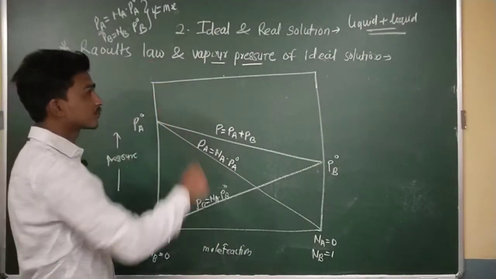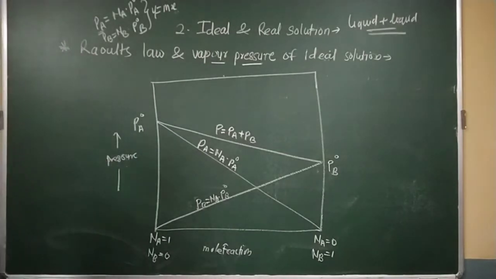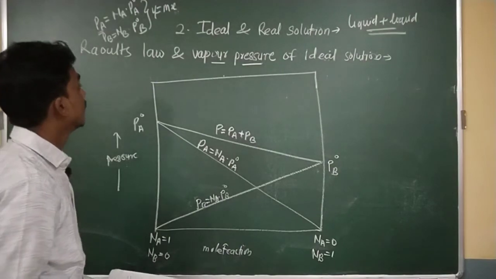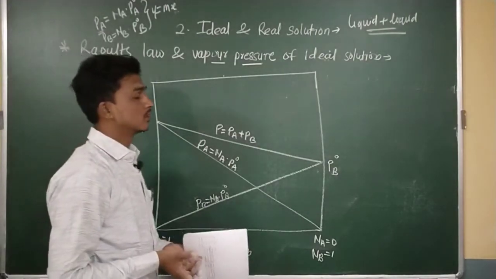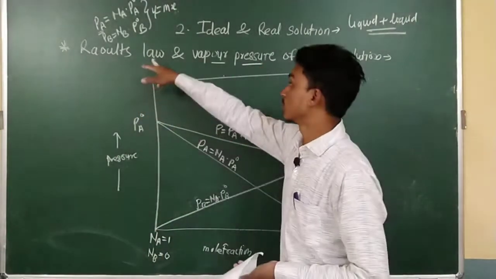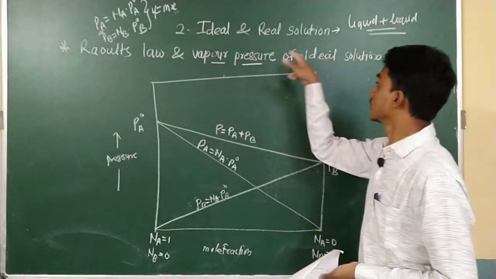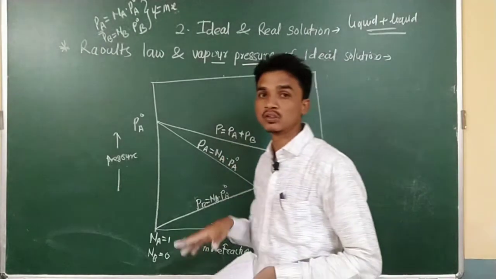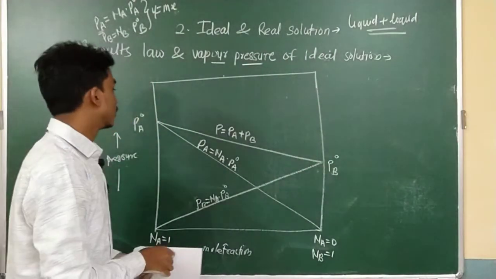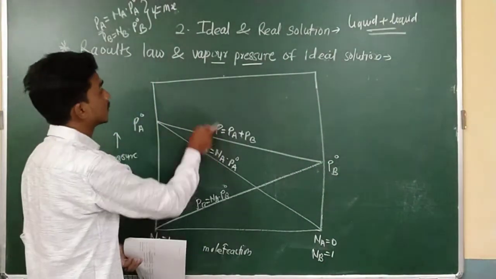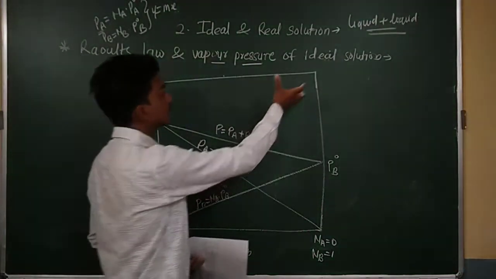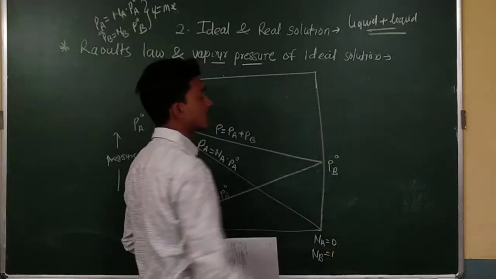So this is the simple graphical representation of Raoult's law, and by using Raoult's law we can say both the liquids are in volatile form. Raoult's law is very important to predict whether these are ideal solutions or non-ideal solutions. So we have to know the partial vapor pressure and the statement of Raoult's law, and after that we can predict the ideal and non-ideal solutions.